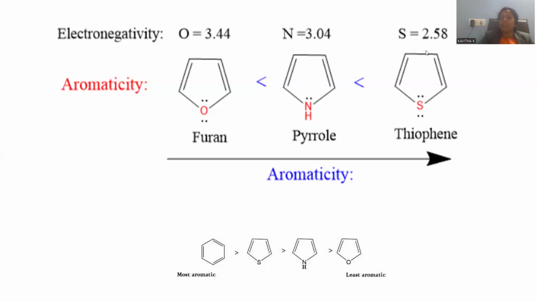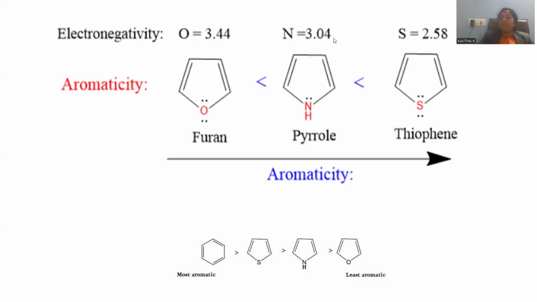In comparison, sulfur is still less electronegative. That is more comparable with the carbon atoms, so it is freely liberating the electrons into the ring system. Whenever electrons are freely moving, the 6 pi electron system will be maximally satisfied, so that thiophene is more aromatic in nature.